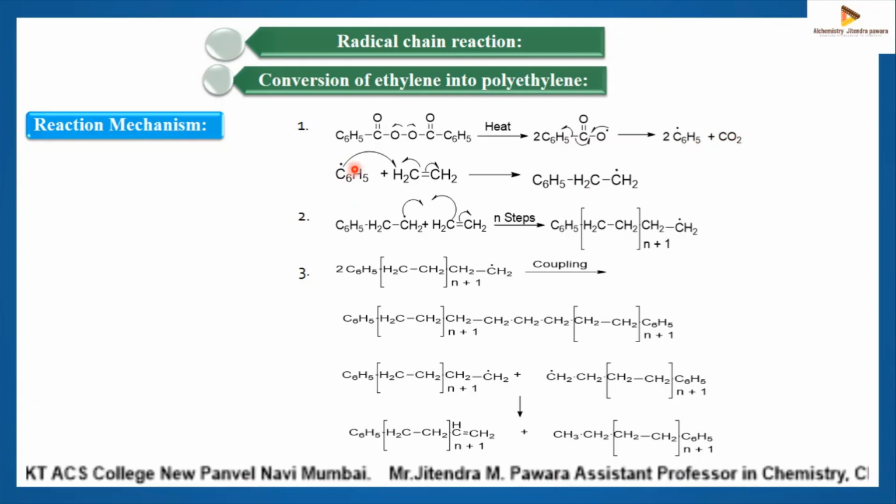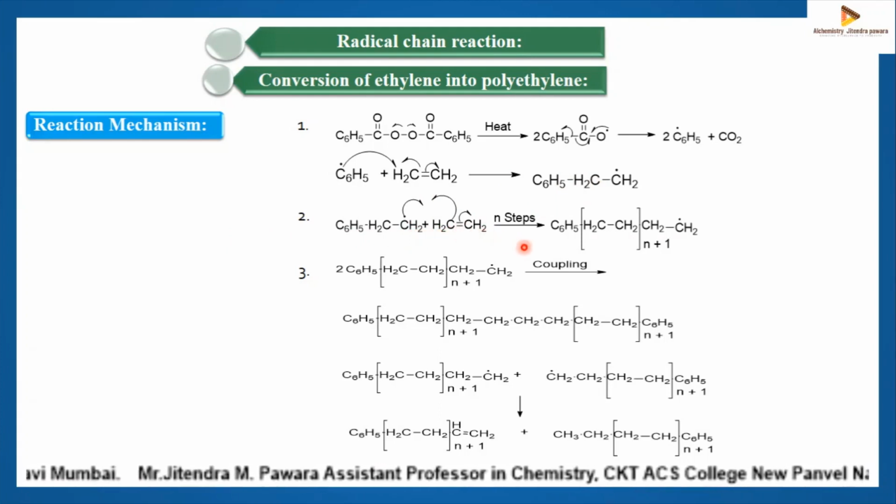Then this phenyl free radical adds to an ethylene molecule, producing another free radical. Now the second step, the propagation step. The free radical formed in the above step adds to another molecule of ethylene.